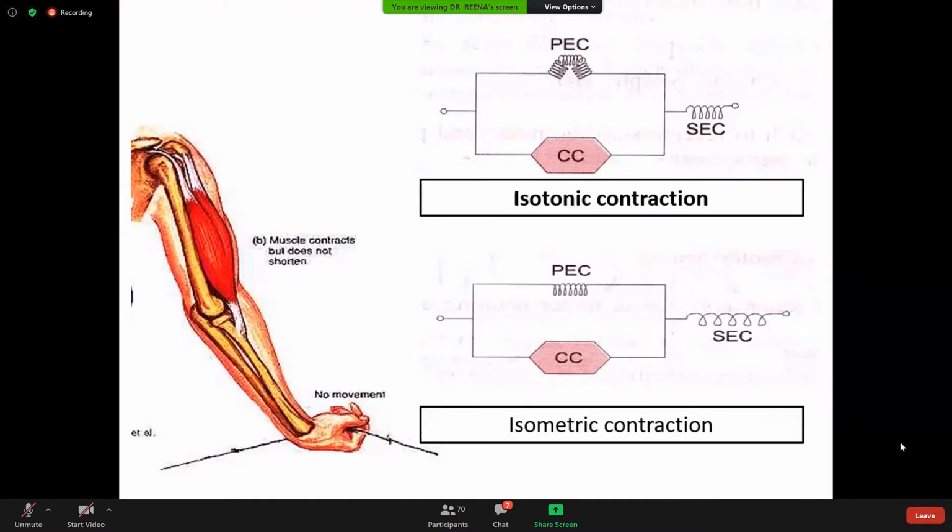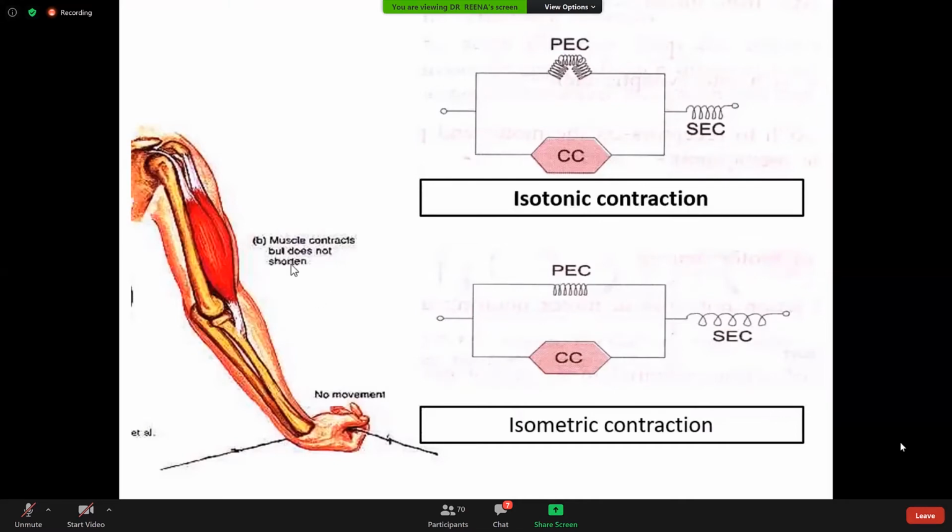As this tension is transmitted to the bone, the force applied to the bone moves the bone against the load. So the muscle contracts, the bone moves against the load, and thus the muscle shortens or elongates, and we are able to do work. So this was the recapitulation of the last class.